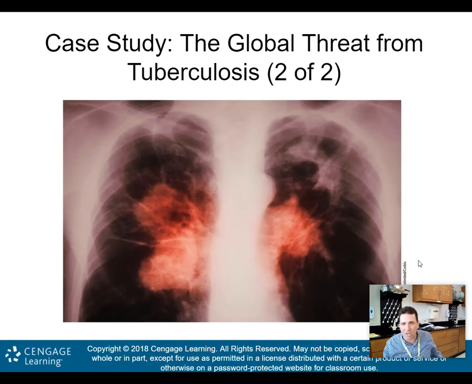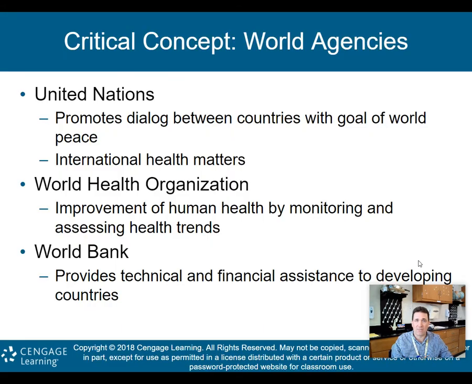Here's just a picture of tuberculosis in the lungs. Anywhere you see red is areas where tuberculosis bacteria has destroyed lung tissue. And again, with COVID-19, we see a lot of lungs kind of looking like this as well. Okay, so just something to think about.